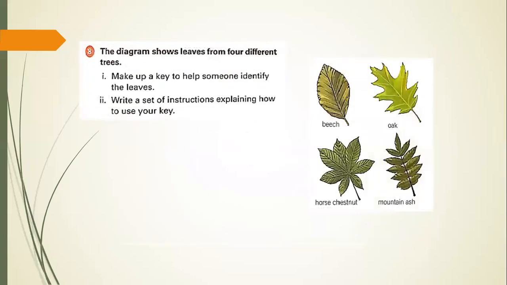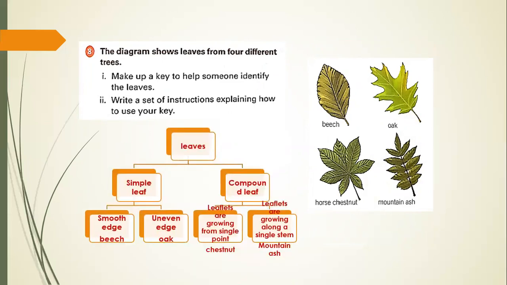Coming towards the 8th question. The diagram shows leaves from different trees. Make up a key to help someone identify the leaves. So this is a key that will tell us about the identification and classification of these leaves. Write a set of instructions explaining how to use a key.